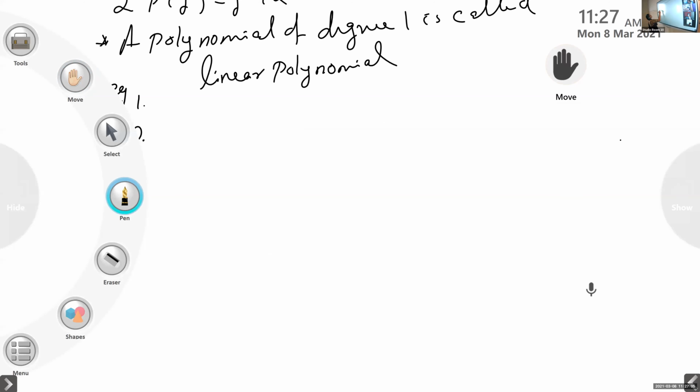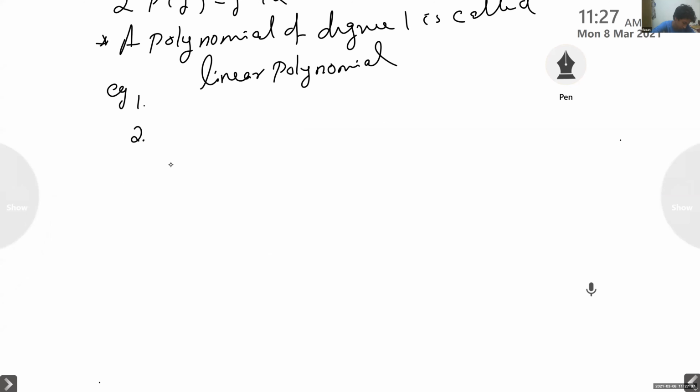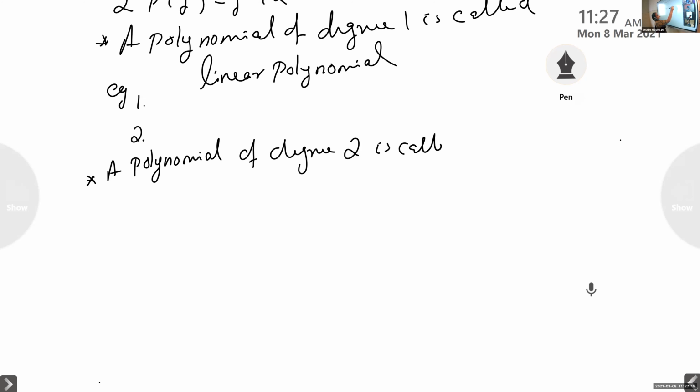A polynomial of degree 2 is called a quadratic polynomial. Write examples.